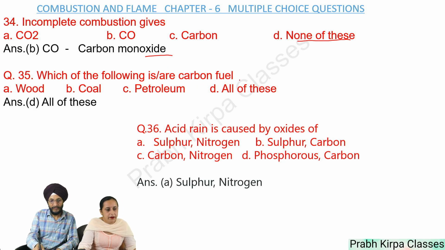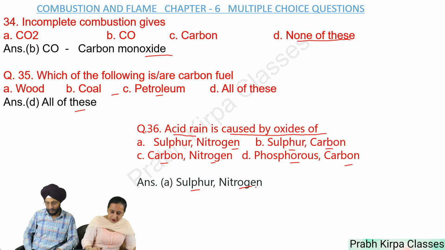Question number 35. Which of the following is or are carbon fuel? A. Wood, B. Coal, C. Petroleum, D. All of these. So answer is all of these. Question number 36. Acid rain is caused by oxides of A. Sulfur nitrogen, B. Sulfur carbon, C. Carbon nitrogen, D. Phosphorus carbon. So answer is sulfur nitrogen.